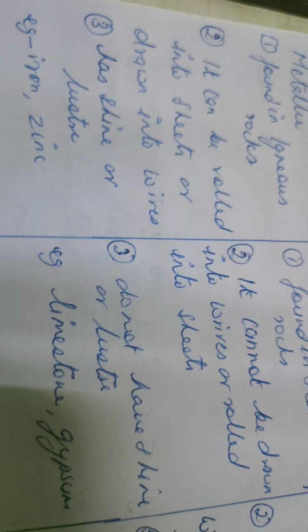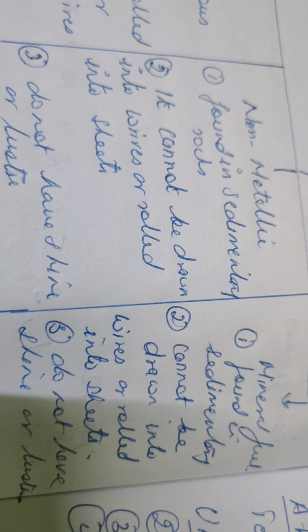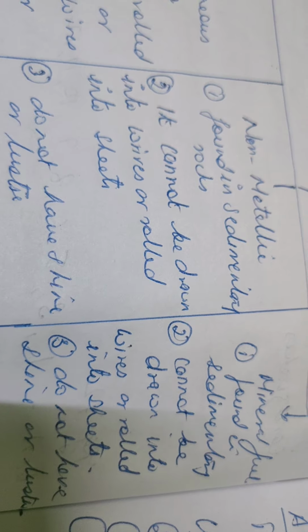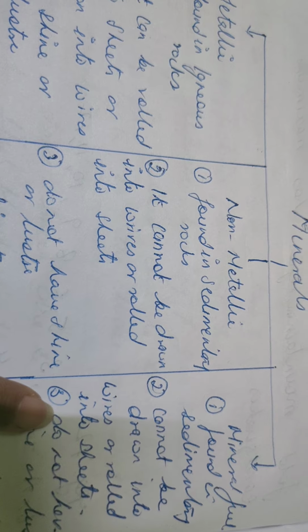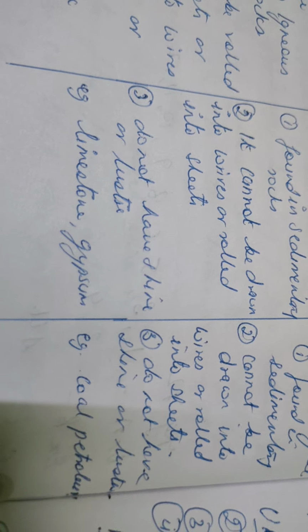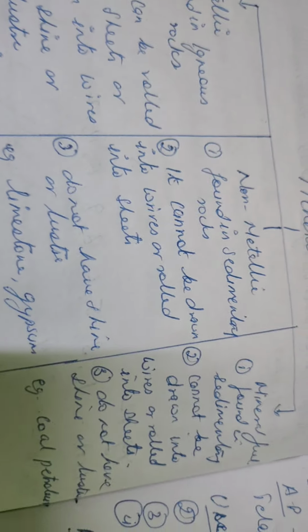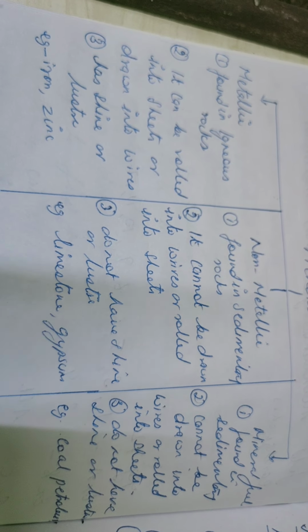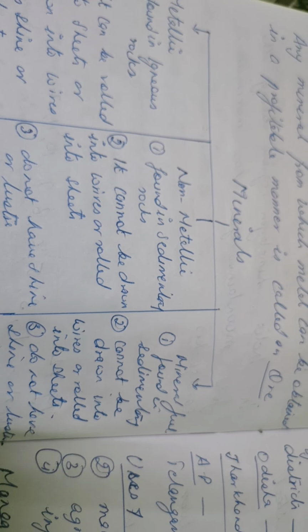Now, a third category of minerals we have specified, but actually they are a part of non-metallic only, because if you see, their properties match. Mineral fuel is also found in sedimentary rocks. It cannot be drawn into wires or rolled into sheets and does not have shine or luster. The properties of both of them are the same, but these are called mineral fuel. An example is coal and petroleum. So we have put the energy minerals into the category of mineral fuel, though the characteristic of non-metallic and mineral fuel remains the same. Now we'll talk about the others slowly.